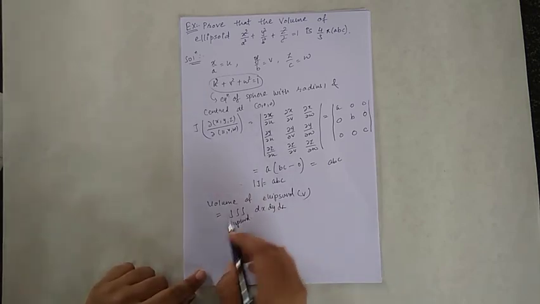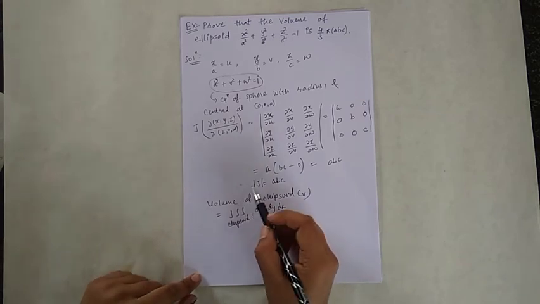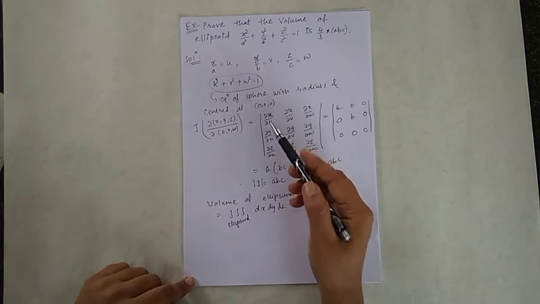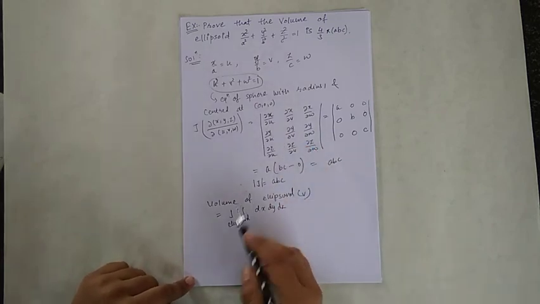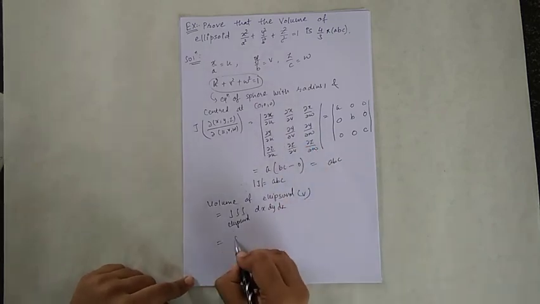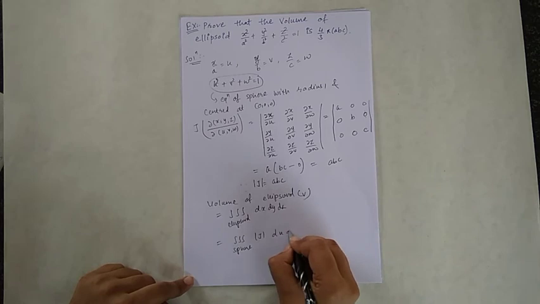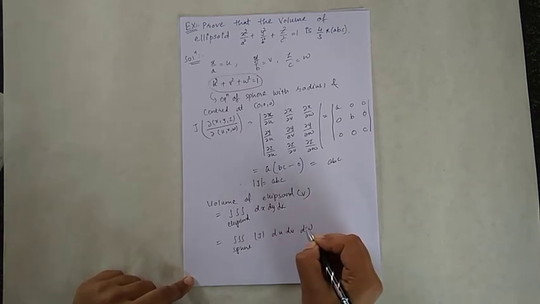So for change of variable by Jacobian, this triple integration is converted into the sphere with Jacobian and du, dv, dw.